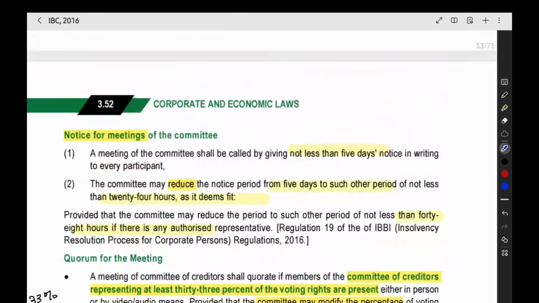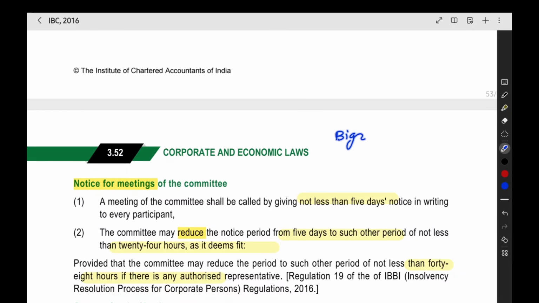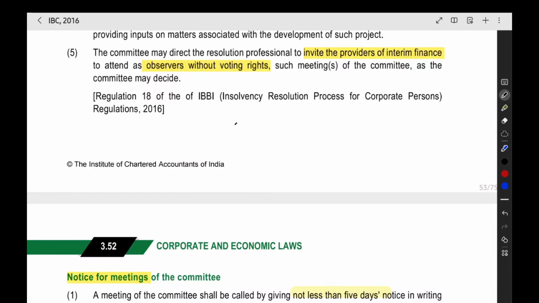Like that here also there are certain big decisions which can be taken by the resolution professional only after getting the permission of the committee of creditors. These are certain big decisions that the resolution professional can take after getting the permission only. He cannot decide on his own, like normally managing the affairs of the business. The business is normally managed by the resolution professional only.